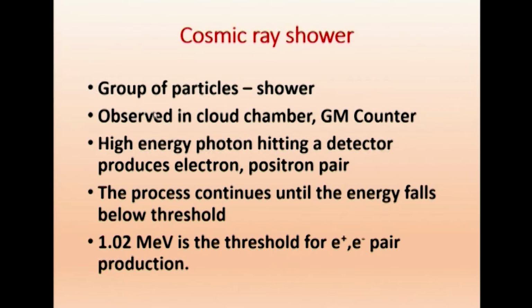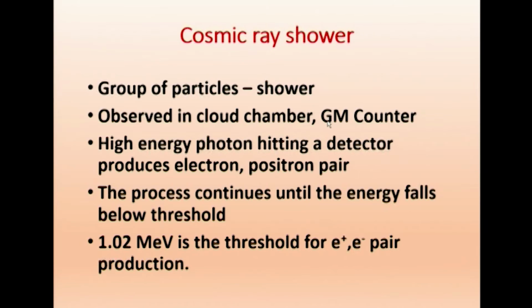So, this was observed in cloud chamber and GM counter. From 1930 to 1950, balloon experiments were sent. That is the time they started calling it modern physics. Now, we do not call it modern because nearly 100 years have gone. In those times it was called modern physics, about the study of cosmic rays and the new physics. So, this was observed in cloud chamber using balloon experiments and also using GM counter.